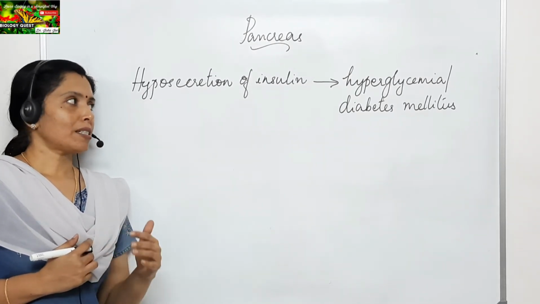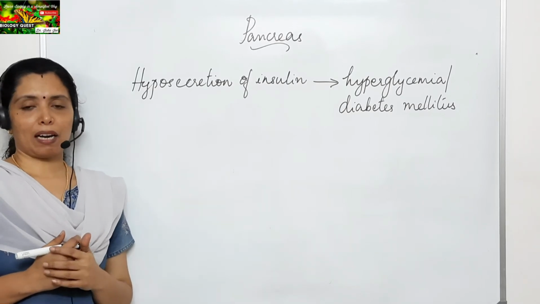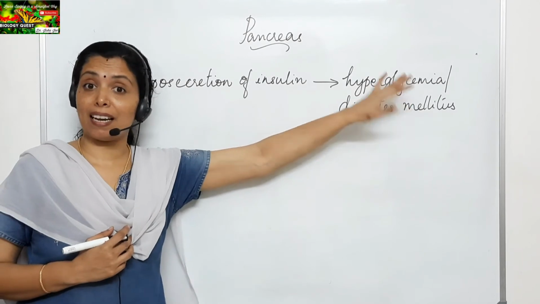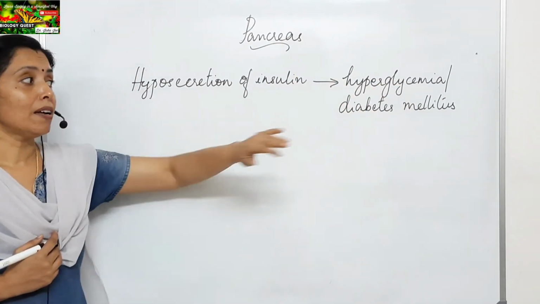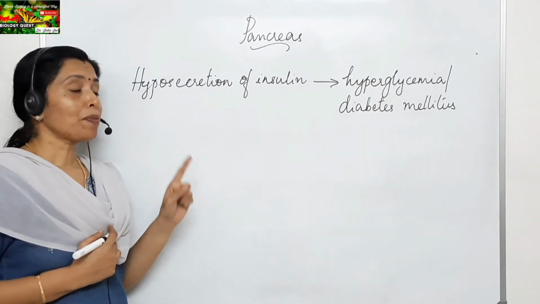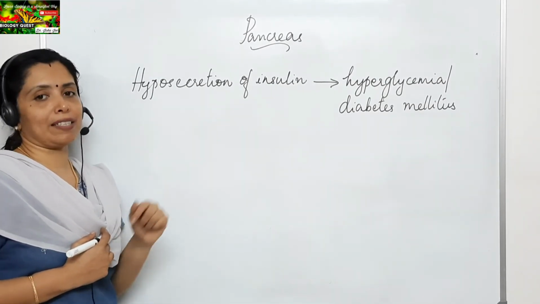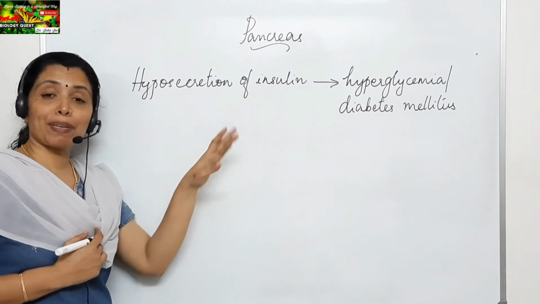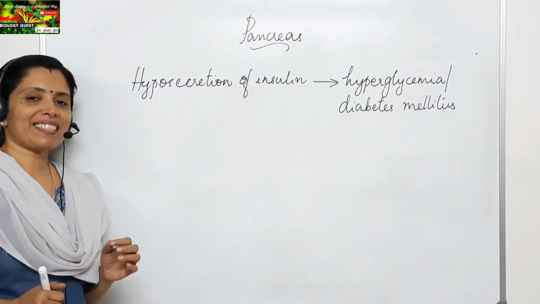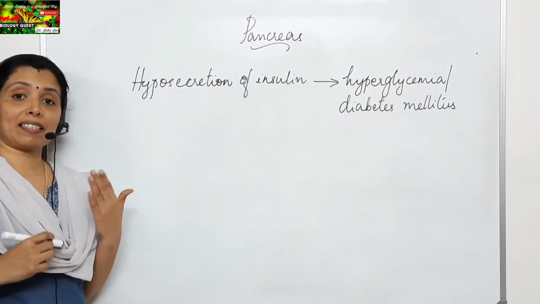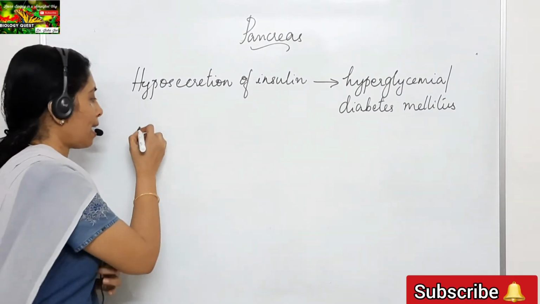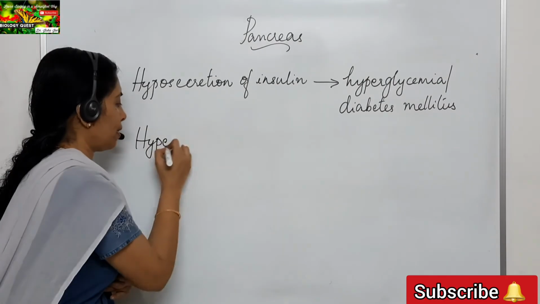So that is with regard to hyperglycemia or diabetes mellitus. Remember, hyperglycemia is a rise in sugar level in the blood. This condition is also called diabetes mellitus. This is due to hyposecretion of insulin. Hyposecretion means insufficient secretion of insulin. Now let us see what happens when insulin is secreted in excess, that is, oversecretion or hypersecretion of insulin.